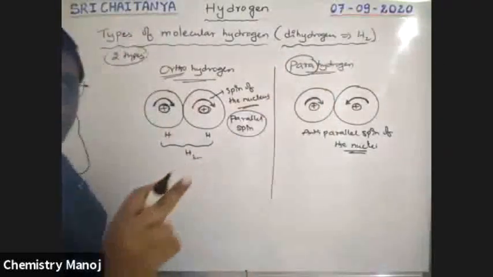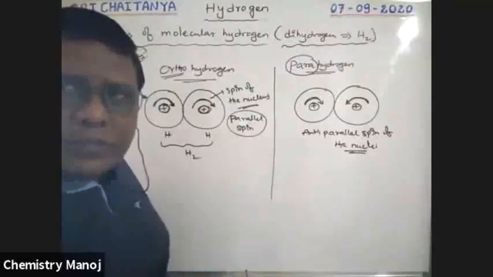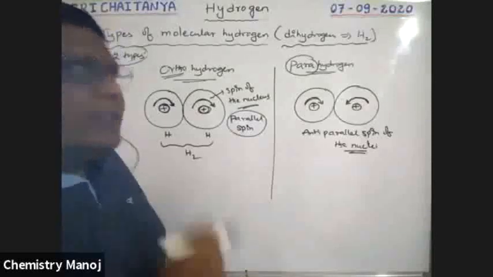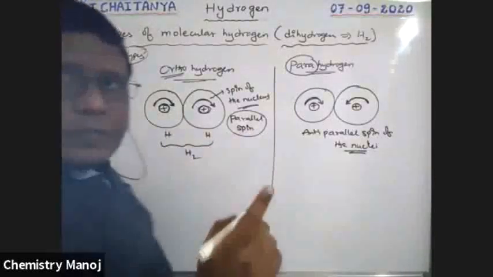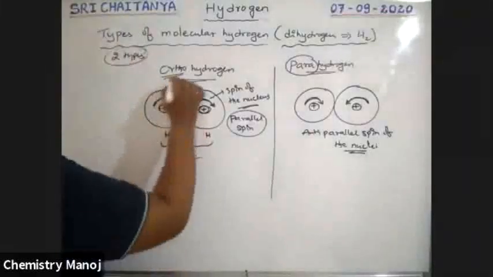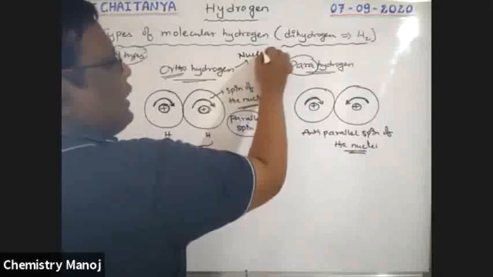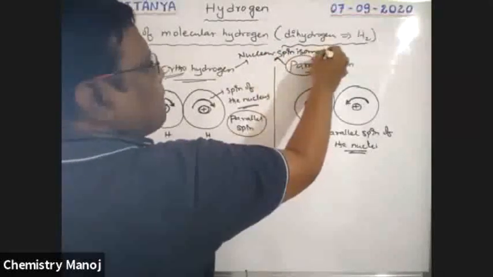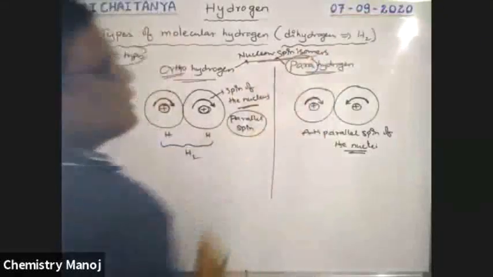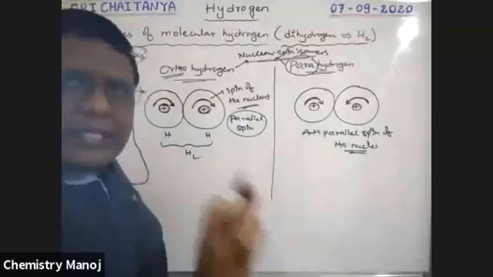Here, based on nuclear spin, hydrogen molecules are two types, orthohydrogen and parahydrogen. That is why these two hydrogens are called nuclear spin isomers. Ortho and para isomers are collectively called nuclear spin isomers, because these two differ only in nuclear spin.